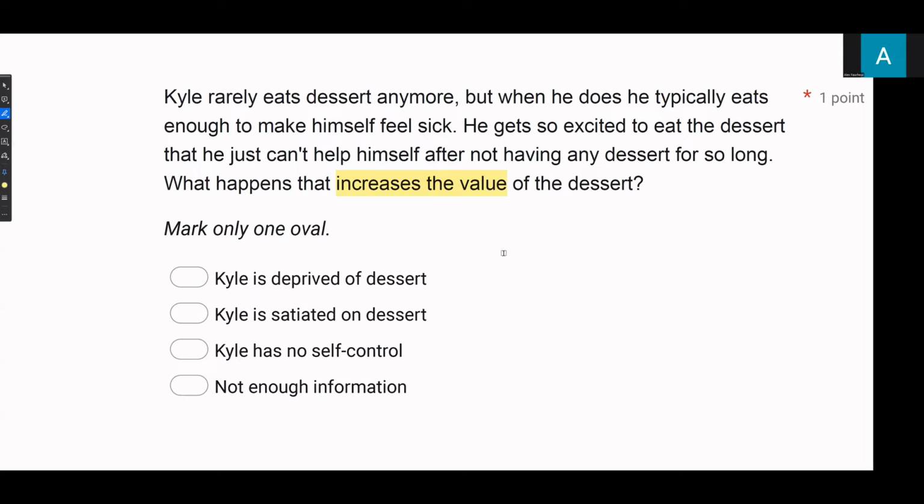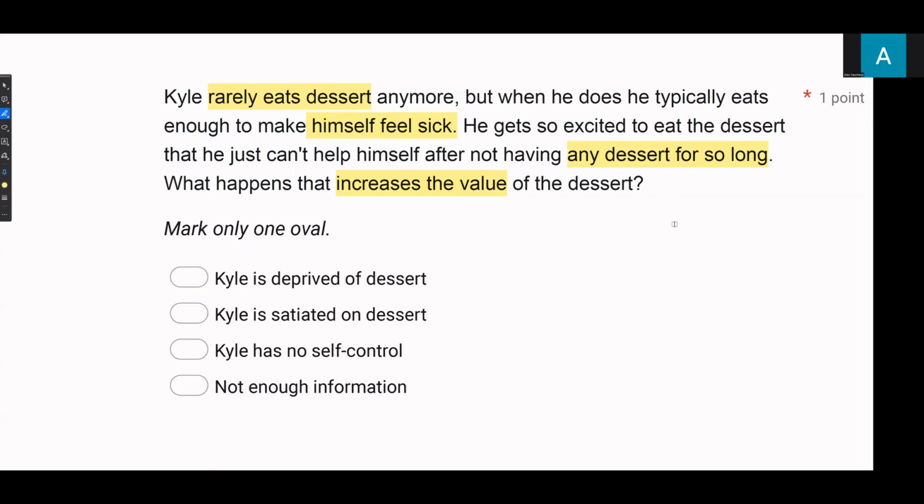When you're satiated on something, you're getting too much of something. And whatever you're satiated on becomes less valuable. So if Kyle rarely eats dessert, but when he does get to eat dessert, he eats enough to make himself feel sick. What is going on? Well, it says right in the question, he gets so excited to eat that dessert because he hasn't had any for so long. So is Kyle deprived or satiated on dessert?